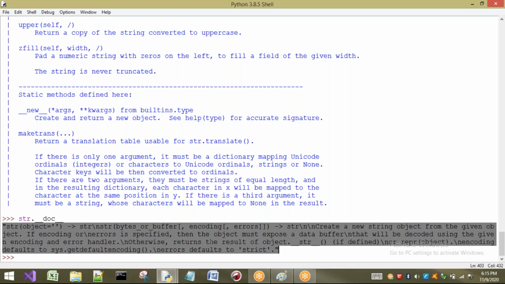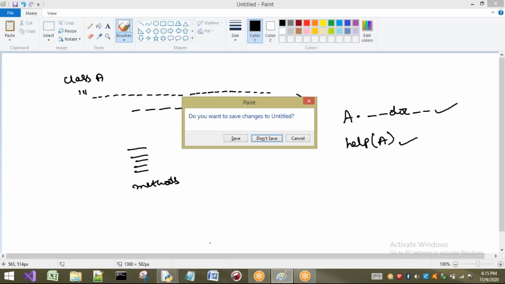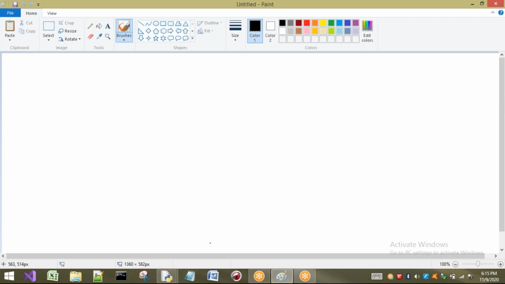Right. Now let us see about variables in Python. What are the variables in our functions we have in Python? We have already seen, but now I want to consider variables inside a class. Which types of variables can be present within a class? We can have three types of variables. First one is instance variables. Second one is static variables.